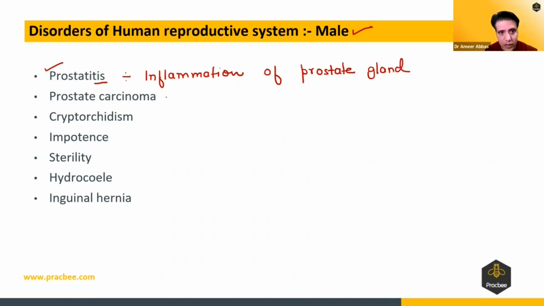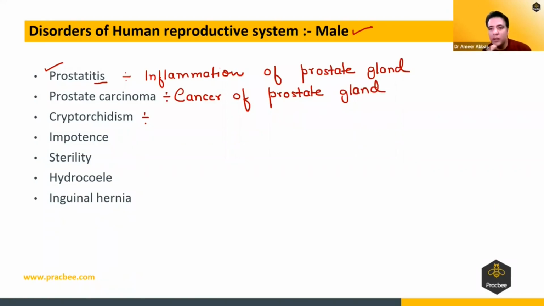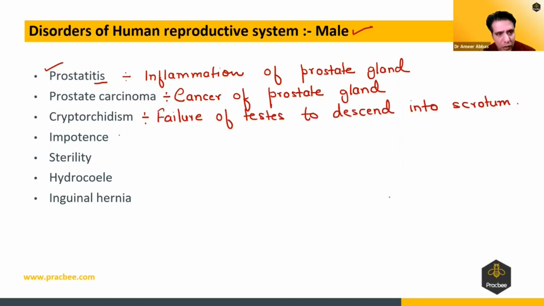What is prostate carcinoma? Cancer of the prostate gland is known as prostate carcinoma. Cryptorchidism, we have already discussed, is the disease when the testis fails to descend into the scrotum. That disease is known as cryptorchidism. All right. What is impotence? Impotence is a condition when there is erectile dysfunction.